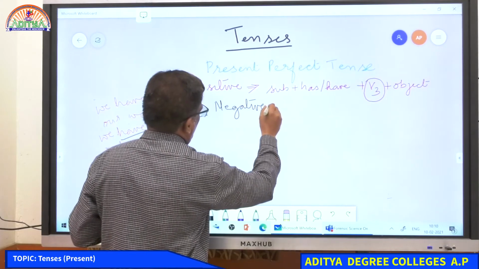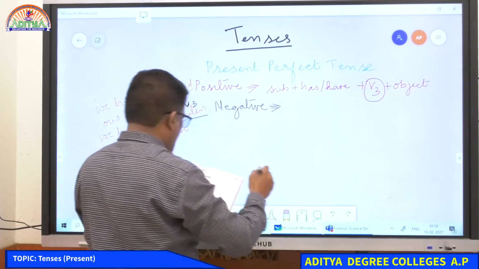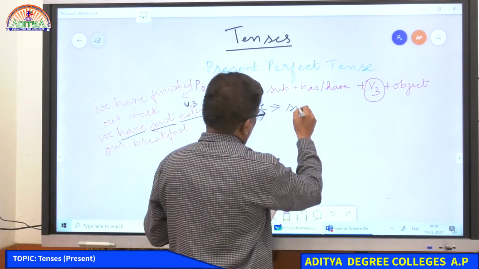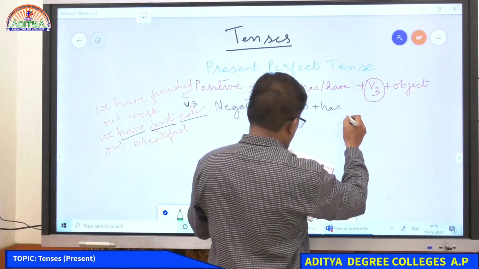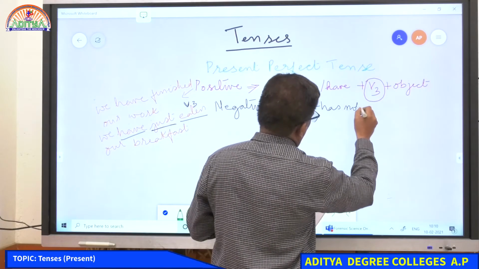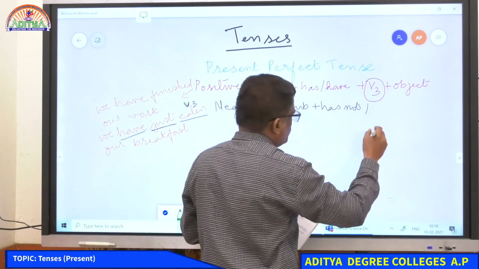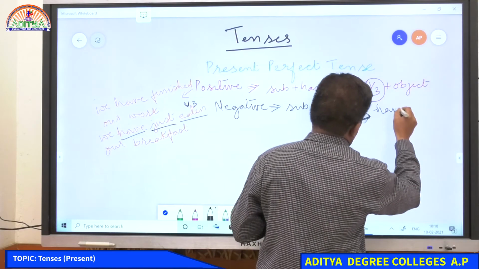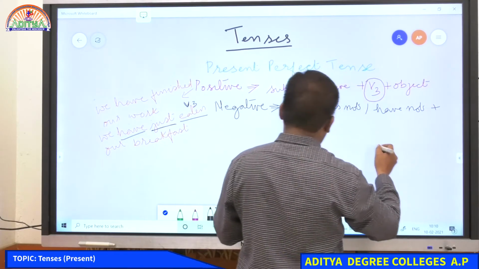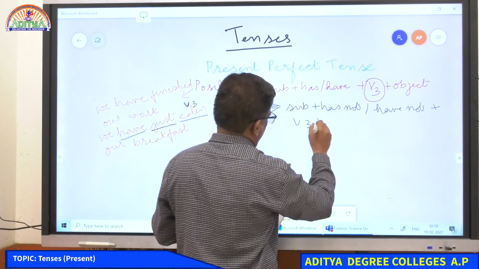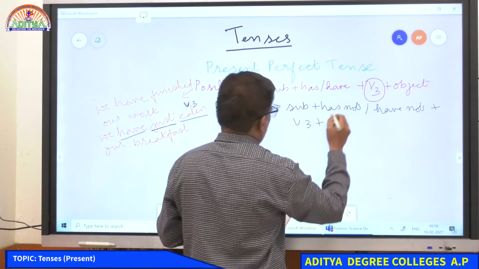Negative, what is the formula for negative? Negative: subject plus has not or have not plus V3 plus object.